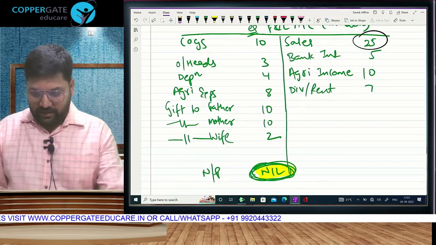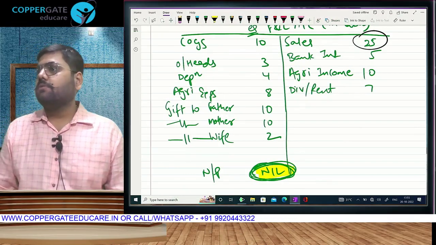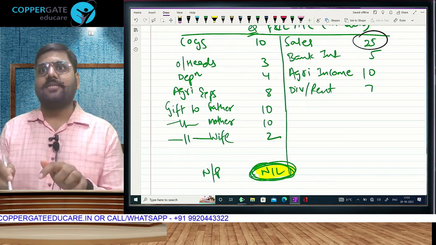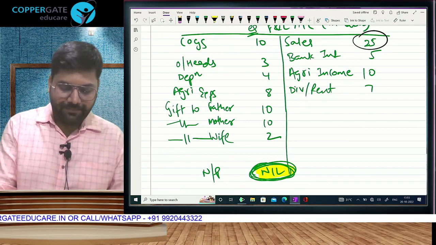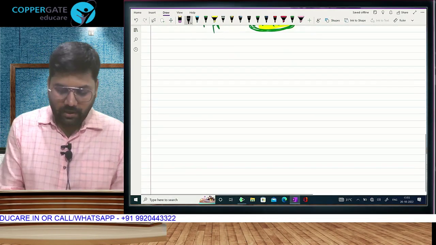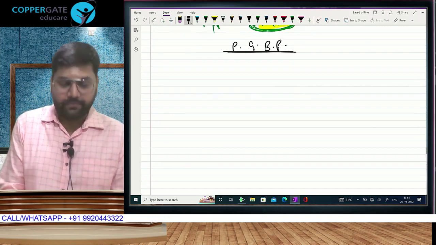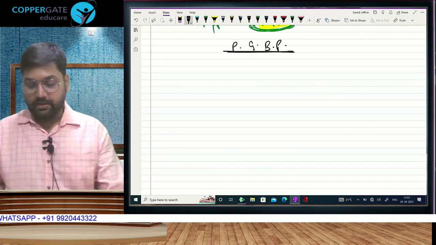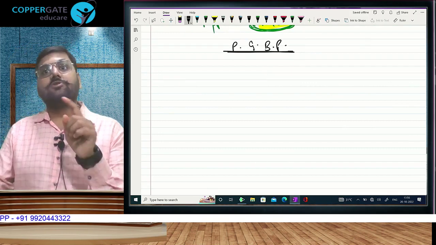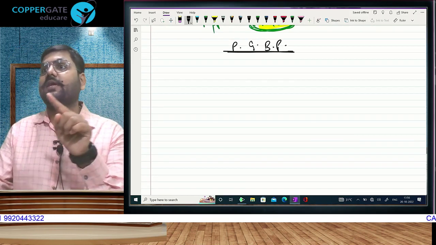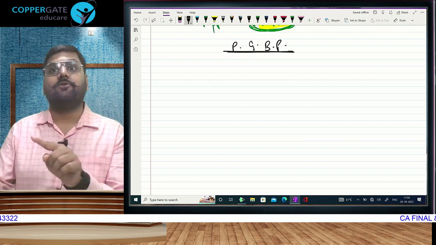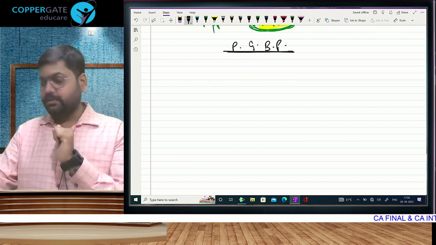So now that we have understood what we are supposed to calculate in this chapter, how is PGBP income going to be computed? What is the pro forma, the format of computation of PGBP income? Because there was a pro forma in salary, basic salary, DA, allowances, perquisites, gross salary, deductions.